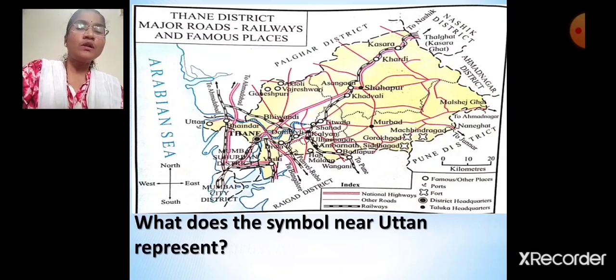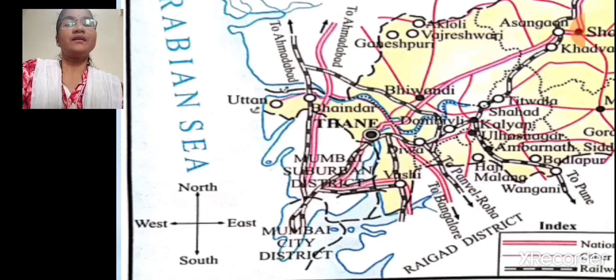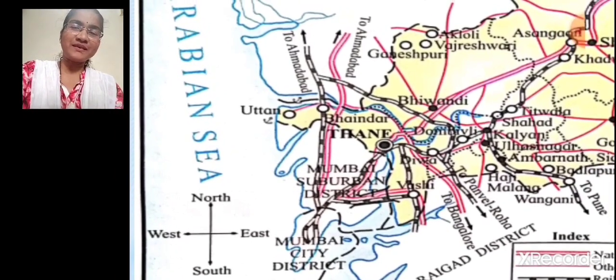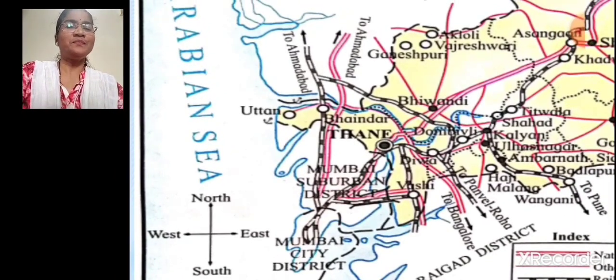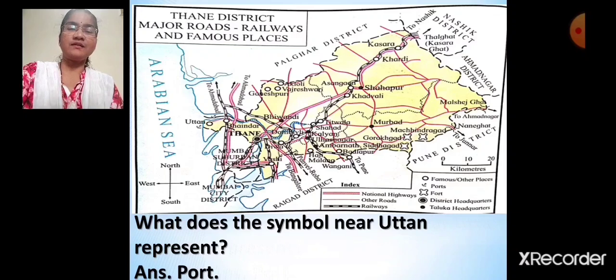What does the symbol near Uttan represent? Can you see this symbol? Yes, this symbol represents a port. We'll see the answer. Port. Uttan is a port in Thane. I hope all these things are clear to you.